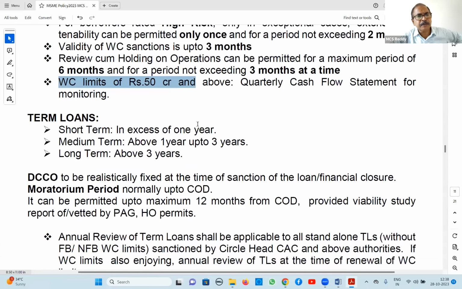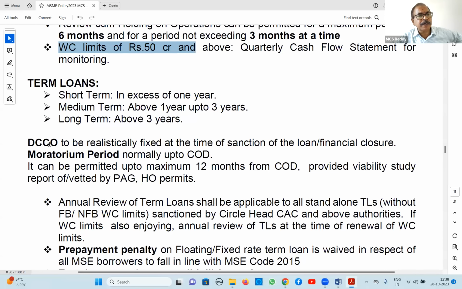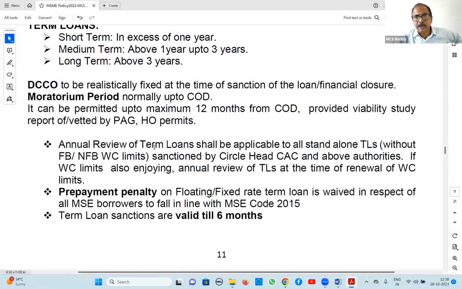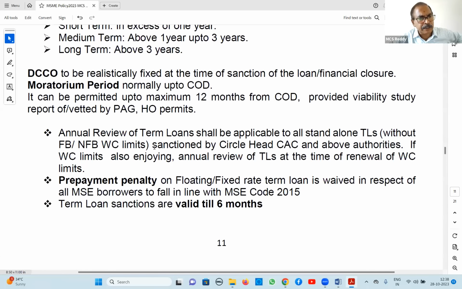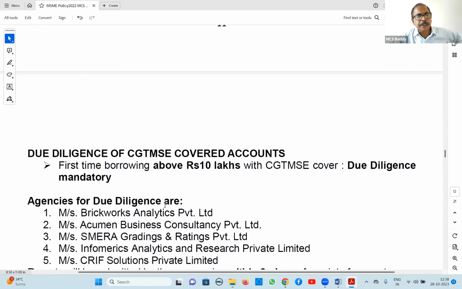Term loans definition we have already seen. DCCO, date of commencement of commercial operations, is realistically fixed at the time. Okay, these are about term loans. Annual review of term loans I will cover in monitoring tools. Prepayment penalty is not applicable for SME loans. That is another guideline. Term loan sanctions are valid for 6 months. Validity was also discussed earlier.